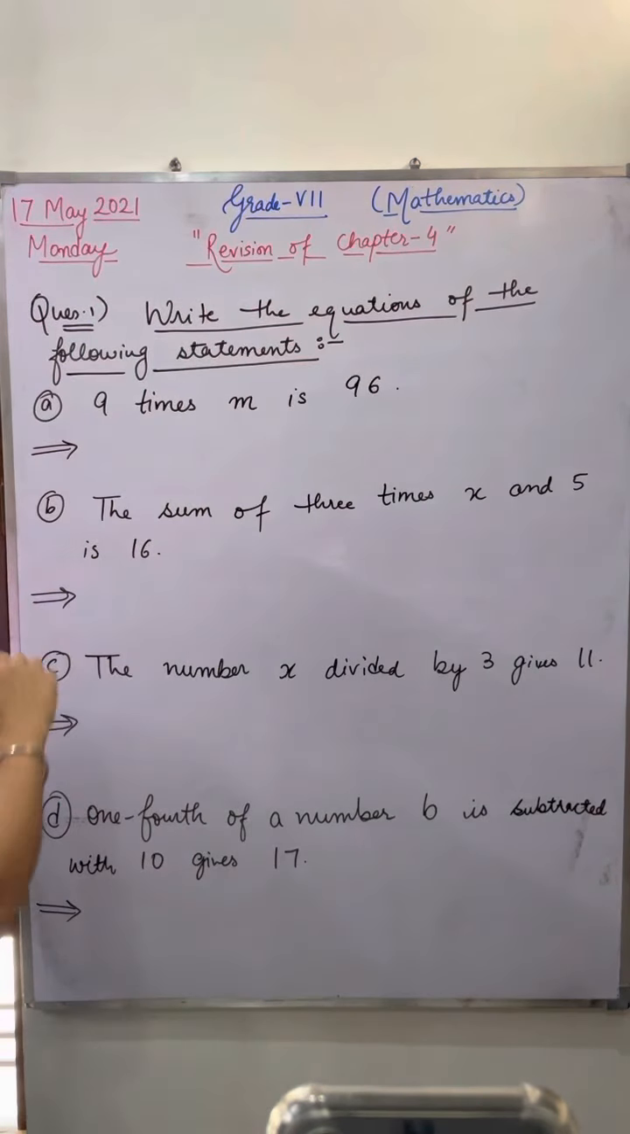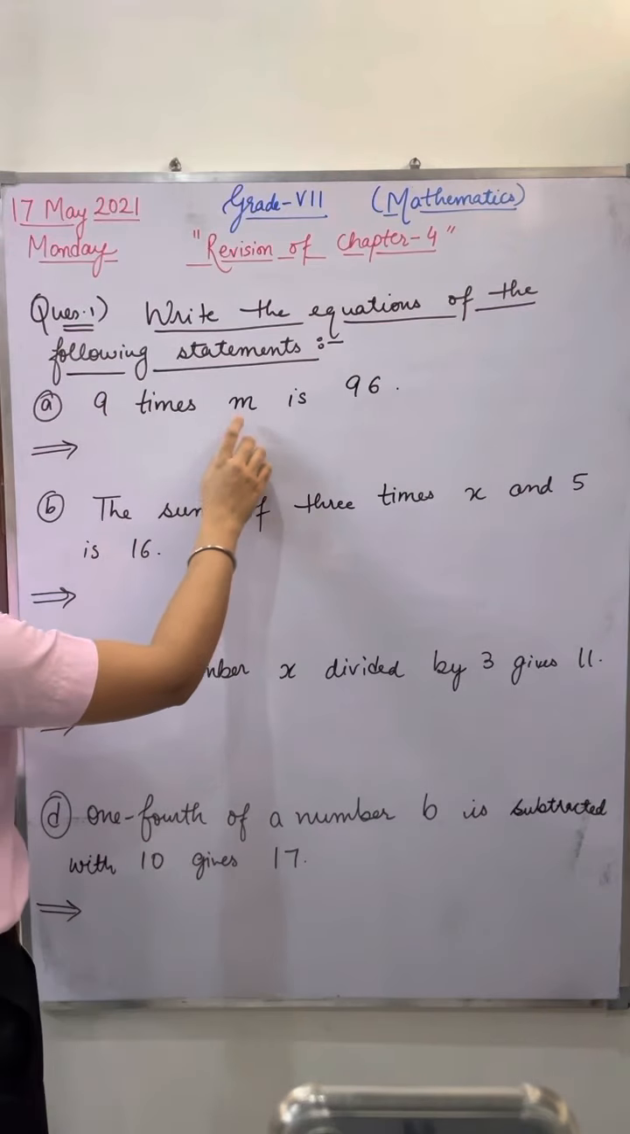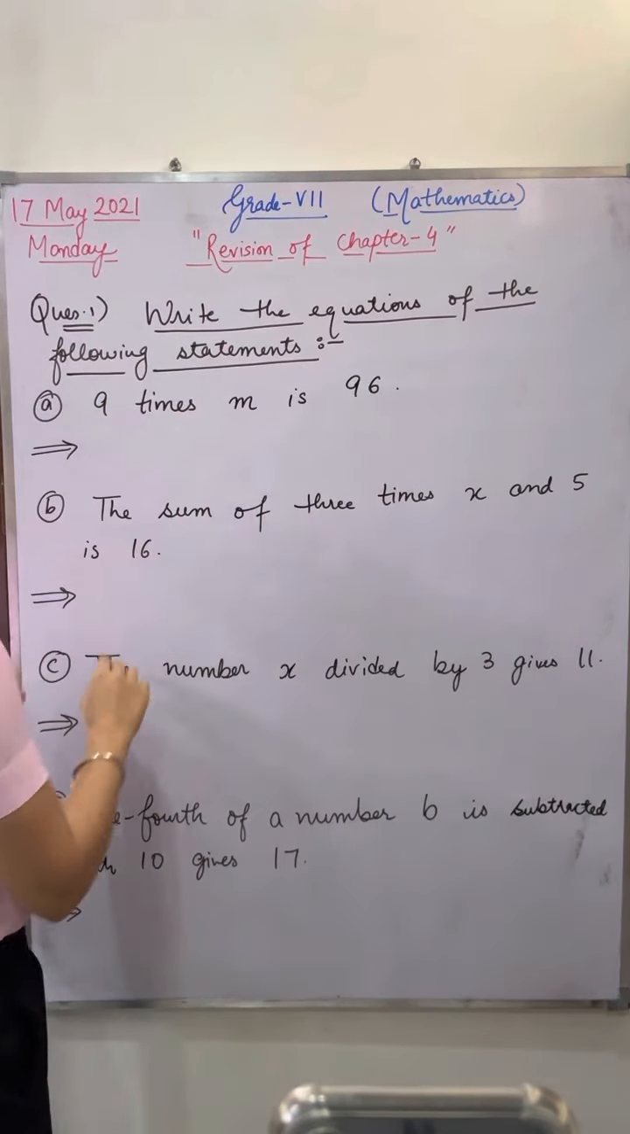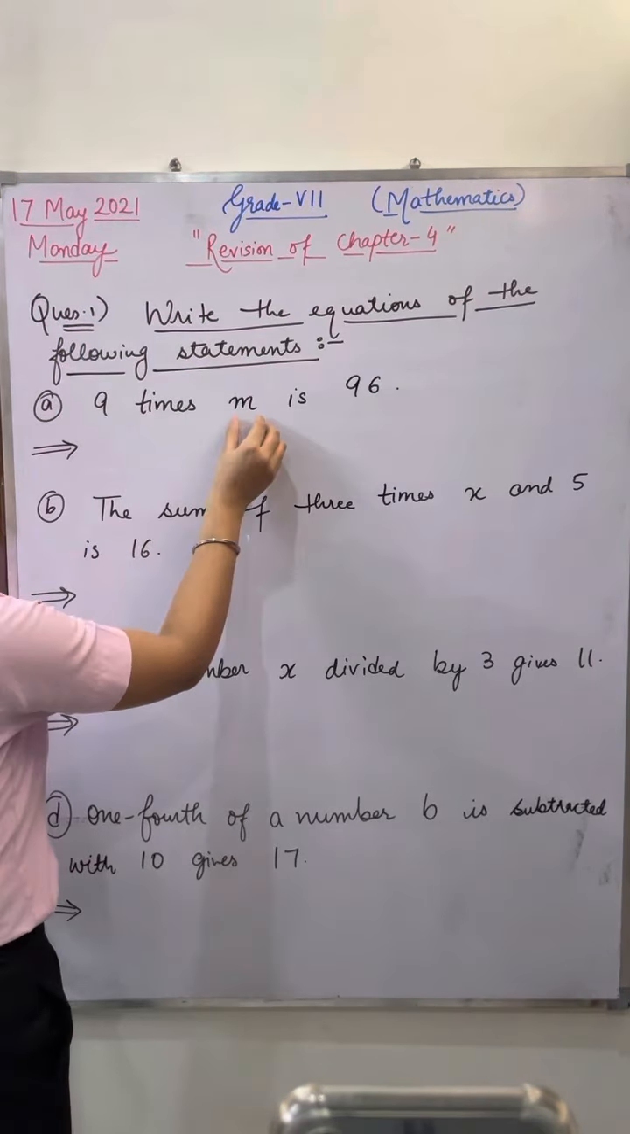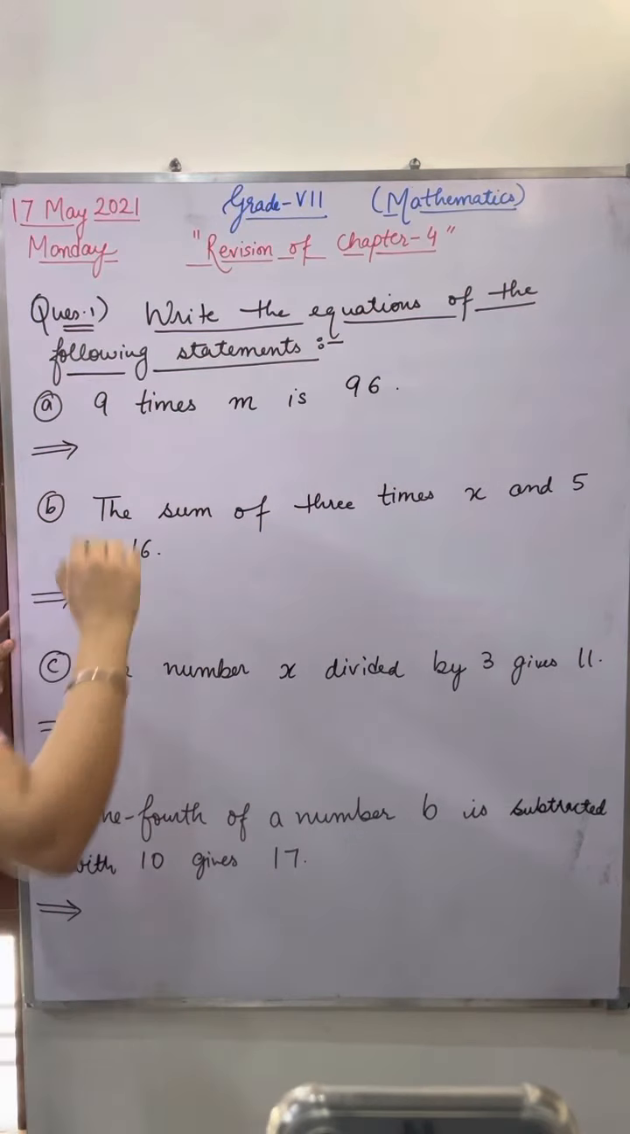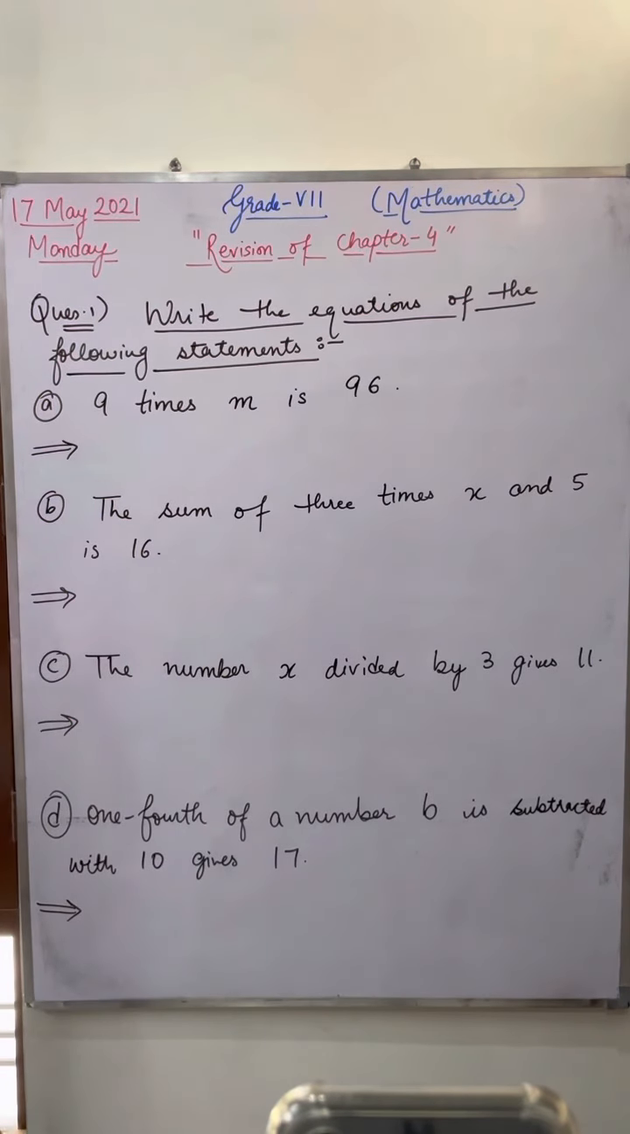Start doing the first A part. 9 times M is 96. How can I write this statement as a linear equation? Everyone start writing in your practice notebooks. Quickly. How can we write the statement 9 times of M is 96? Very, very easy.